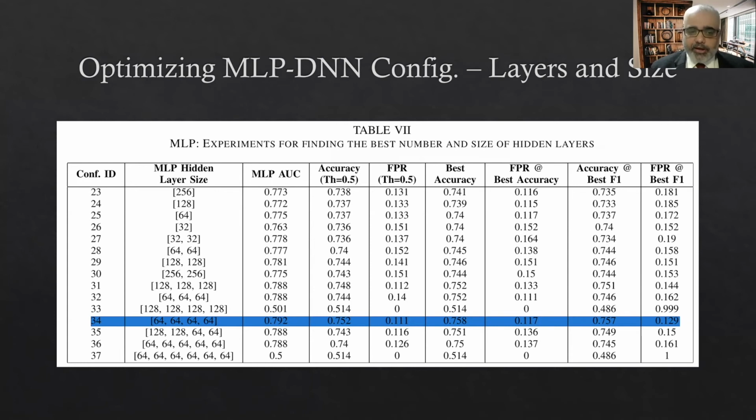So the primary criteria is AUC, area under the curve, which takes into account a lot of different things, so you don't have to think twice. But whenever there is a tie, which will be in very few cases, we'll go by the second. There are some other statistics also of interest: number one, best accuracy, and the best F1 measure. F1 measure is a combination of your precision and recall, an equal balance between the two. This is also one of the measures that is used very widely in this area. And obviously, we have the best accuracy, which is if you do not take care of the false alarms, you let as many false alarms come.